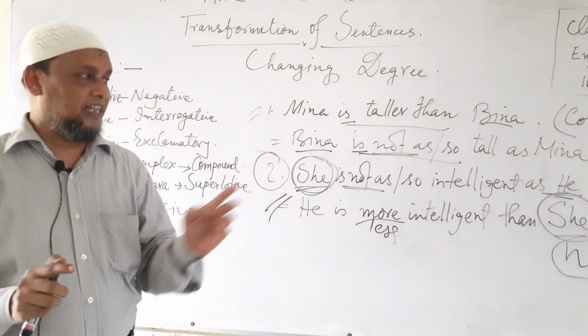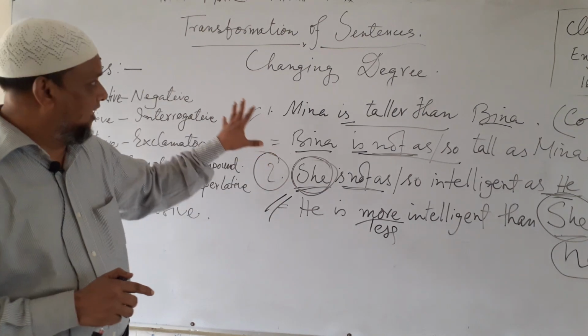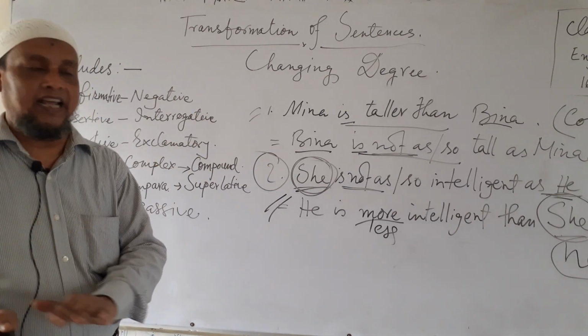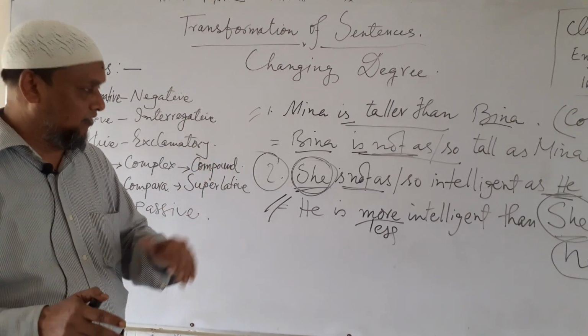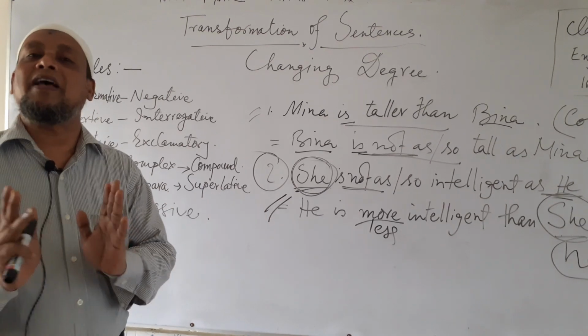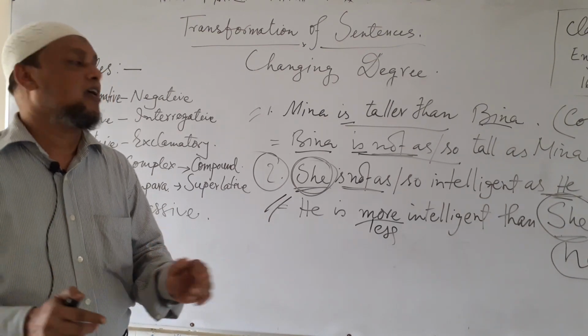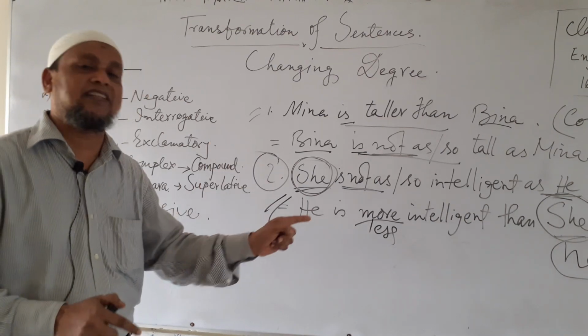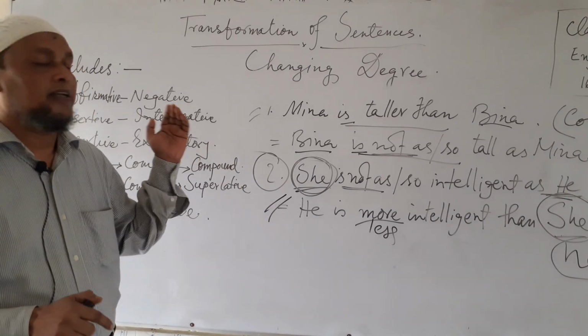Today I want to close this class. Practice this sitting at home, whatever I have already said and whatever I have written on the board. The remaining part, that is basically how to change from one degree to another, I will show you tomorrow or the next day in another class.